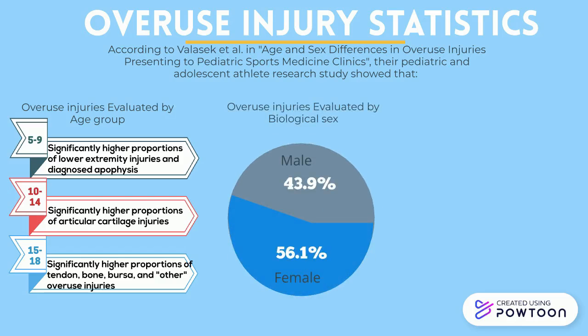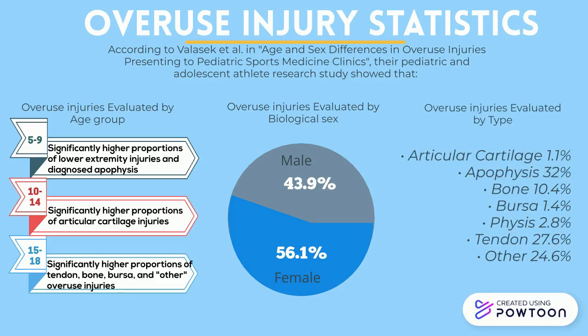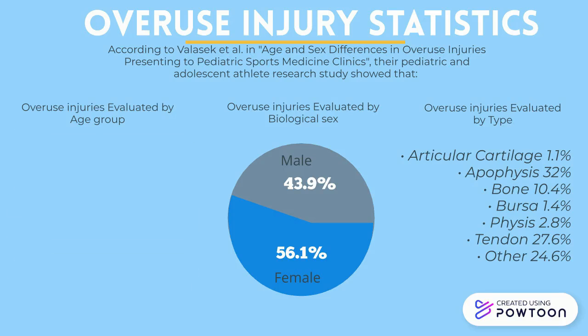Overuse injuries evaluated by biological sex. As we can see, males account for 43.9%, while females account for 56.1% of the studies evaluated overuse injuries. Overuse injuries evaluated by type. Articular cartilage accounts for 1.1% of the overuse injuries, apophysis 32%, bone 10.4%, bursa 1.4%, physis 2.8%, tendon 27.6%, and others 24.6%.